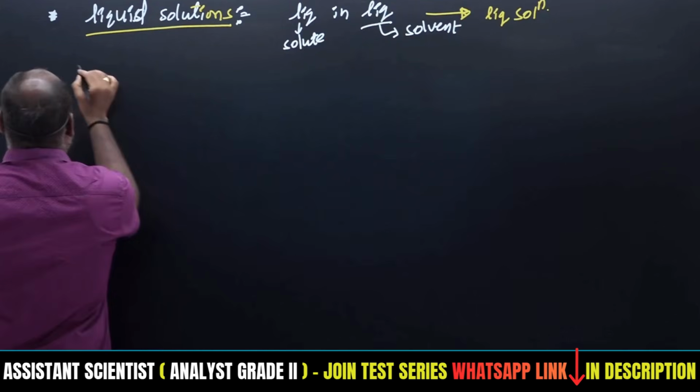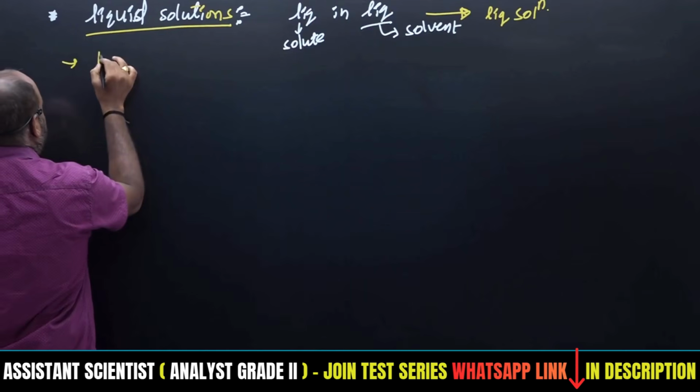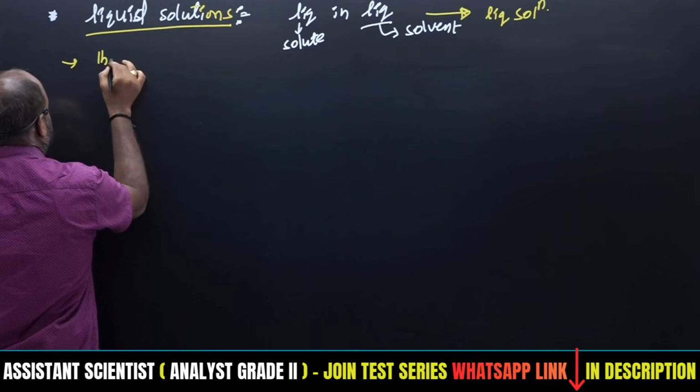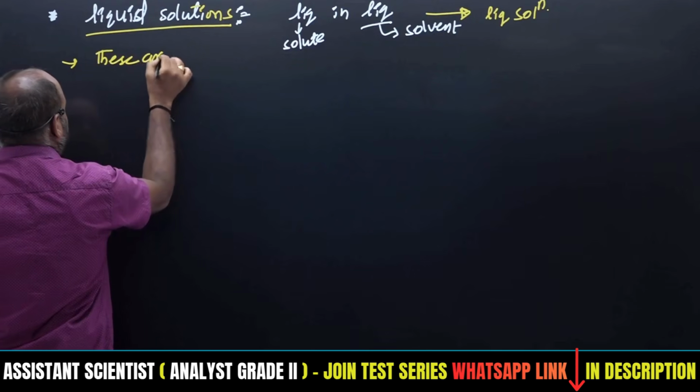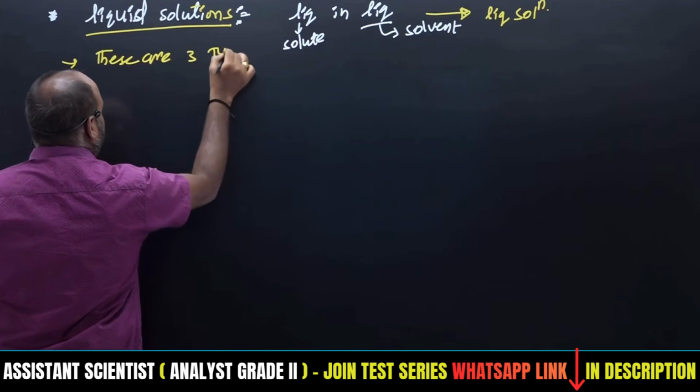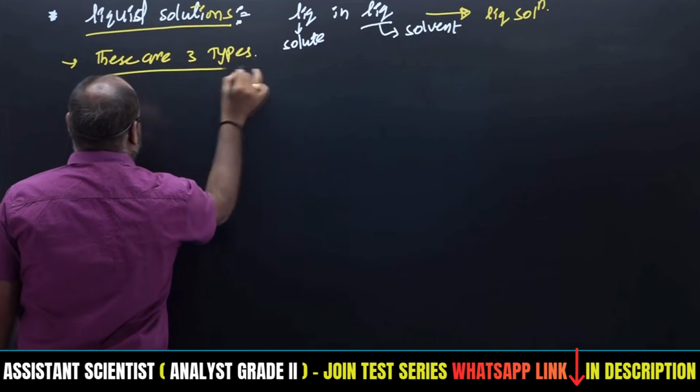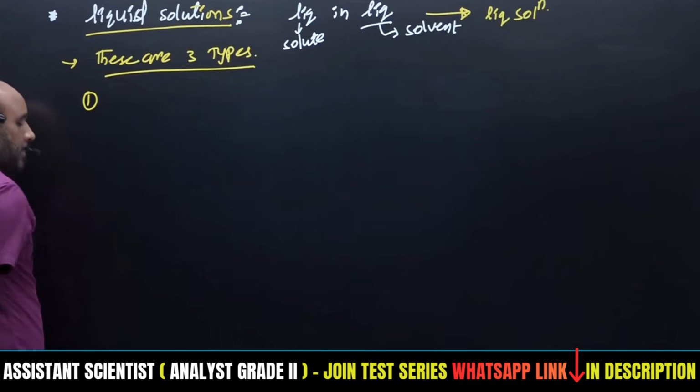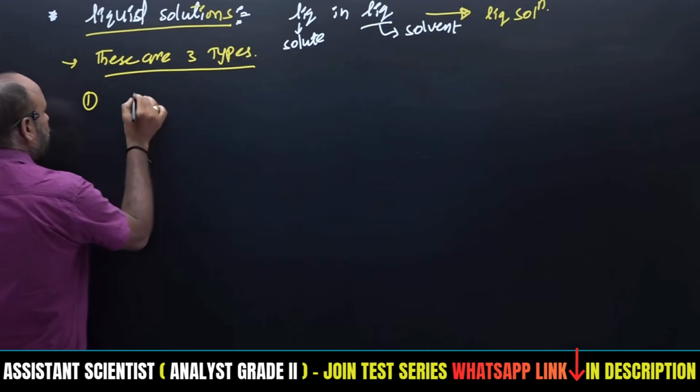So there are three types. The first one is completely miscible solutions.